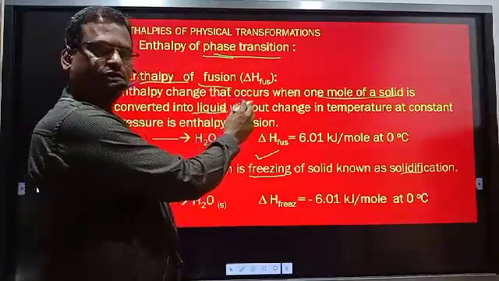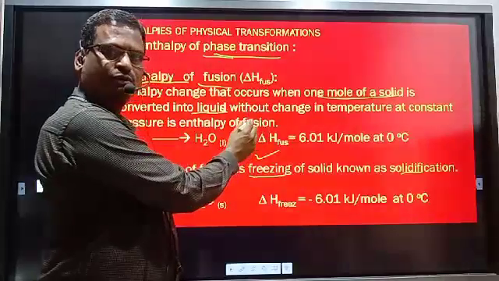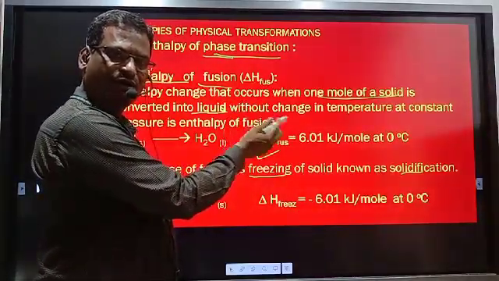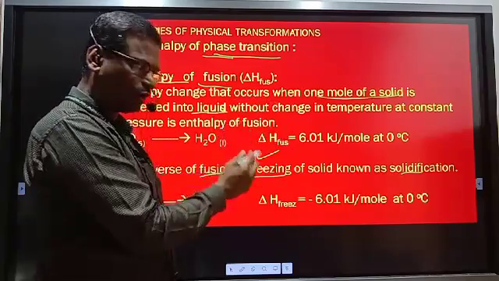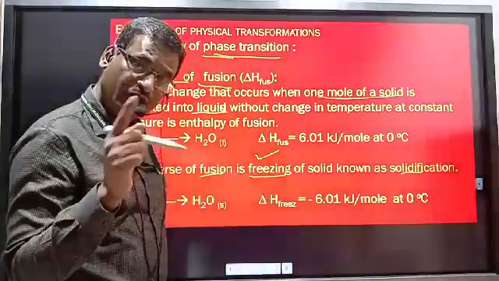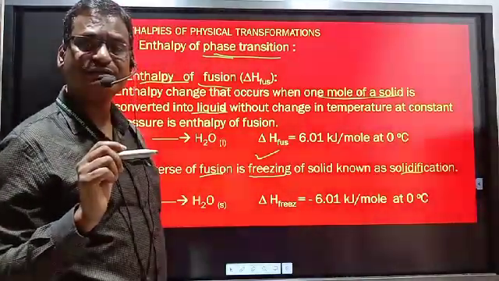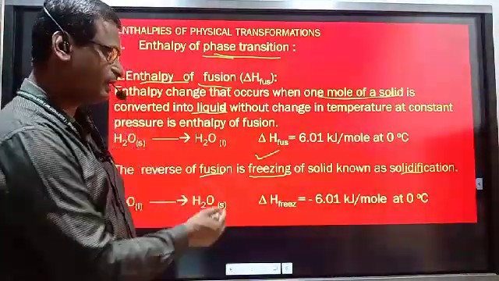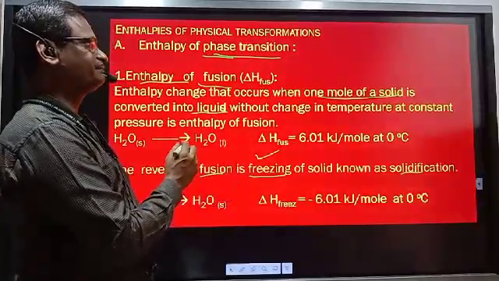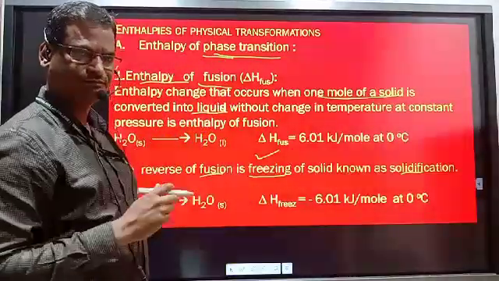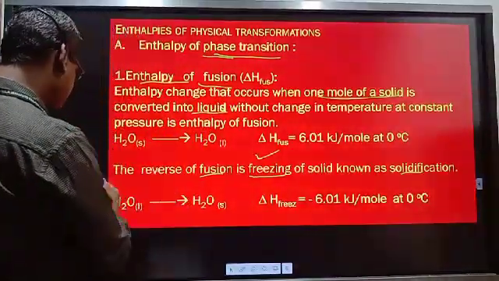Here all molecules present in 1 mole of solid converted to liquid at constant temperature and pressure is the enthalpy of fusion. The opposite way, all molecules present in 1 mole of liquid converted to solid at constant temperature and pressure is known as enthalpy of solidification. So it is the first enthalpy of phase transition. Further, let us see the second one.